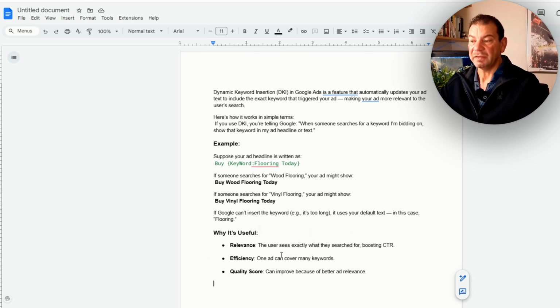The user sees exactly what search term they're looking for, boosting CTR. Efficiency: one ad can cover many keywords. Well, why wouldn't you do that? Sometimes if you wanted to have just 10 headlines rather than the 15, then by adding dynamic keyword insertion, you're covering that. Quality score can improve because of ad relevancy. Again, it's a benefit, a benefit, a benefit. With Google, if there's more upside than downside, why wouldn't you do it? Why would you not test this and have it in to give your ads more relevancy? This is such a powerful feature.